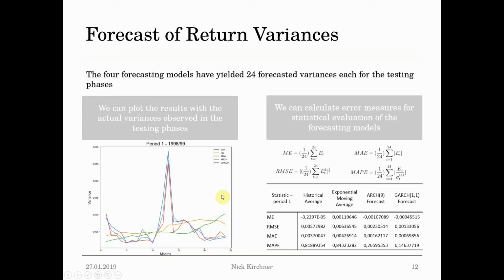We can also calculate error measures for statistical evaluation of the forecasting models. We have the mean error, mean absolute error, root mean squared error, and a mean absolute percentage error. The table here shows those different results. You can basically see that the averages don't perform as well as our time series models and the GARCH model the best.